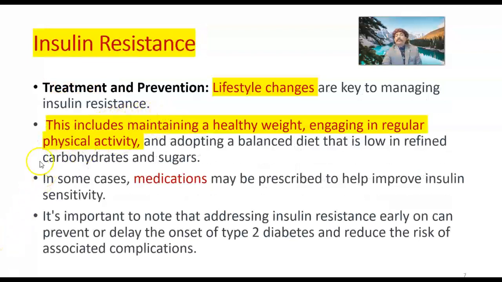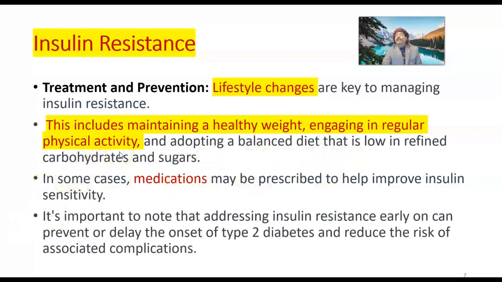Treatment and prevention. Number 1, lifestyle changes are key to managing insulin resistance. So this includes maintaining a healthy weight. If a person is obese or overweight, he or she should decrease the body weight, engage in regular physical activity.